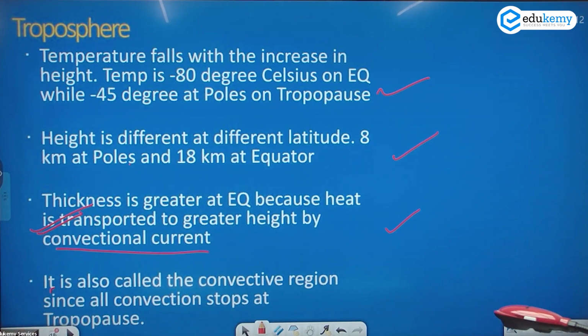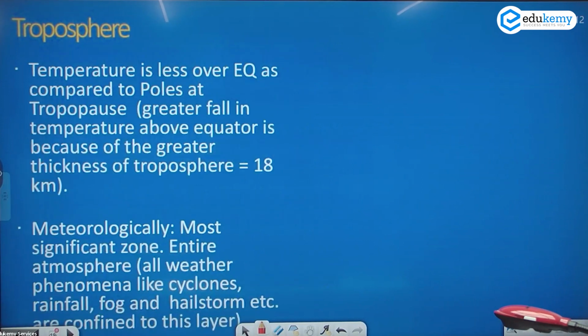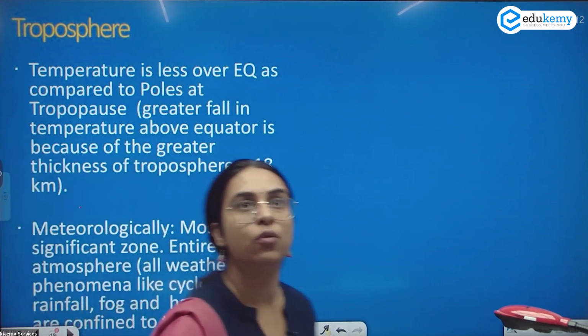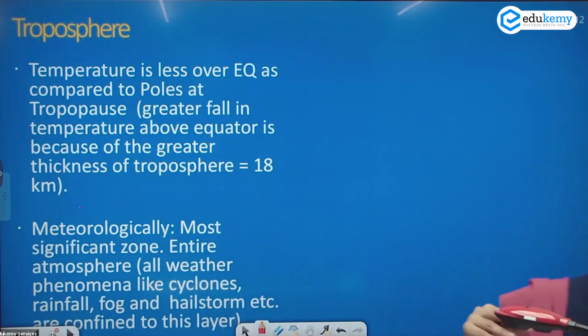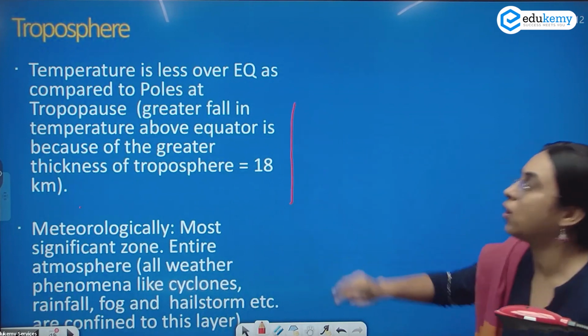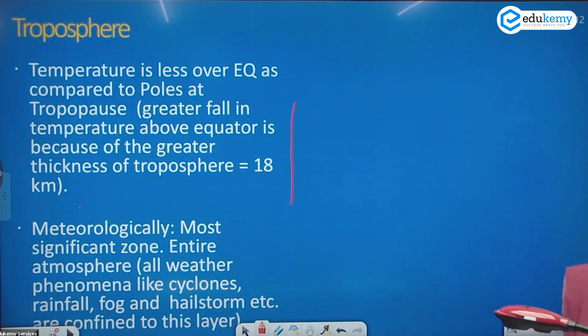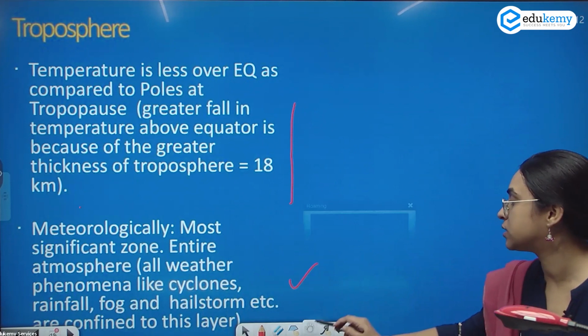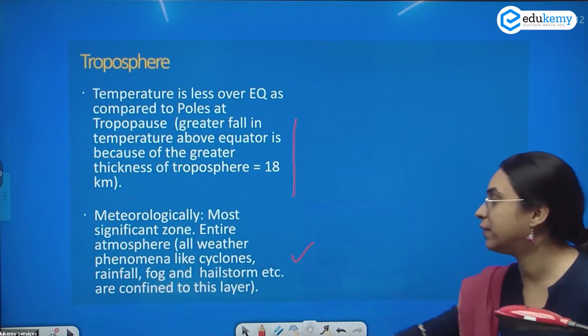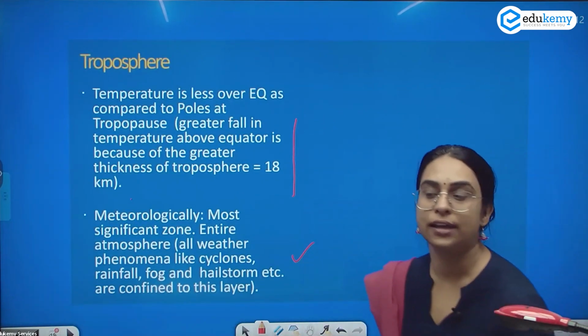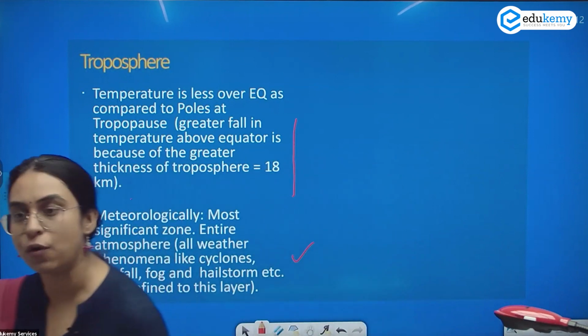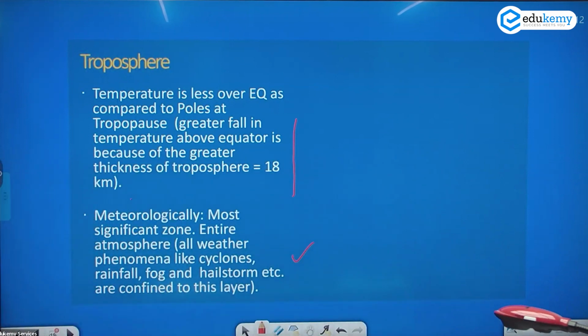This is also called the convective region, since all the convection stops at the tropopause. All the convection gets stopped at the tropopause. Then the temperature is less over the equator as compared to the poles in the troposphere because the temperature falls as you move higher in height. This is meteorologically the most significant layer. All the weather related activities like cyclones, rainfalls, precipitation, fogs, hailstone, they are confined into this layer. So this is your troposphere.